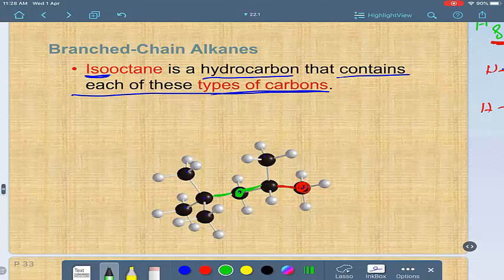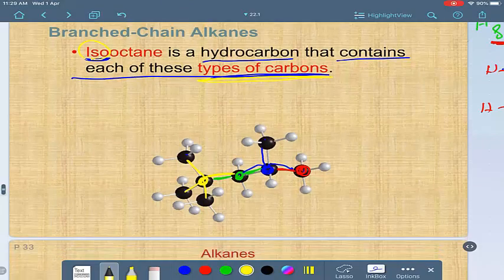And it has a tertiary carbon like this, with 3 carbon-carbon bonds. And also it has a quaternary carbon like this, with 4 carbon-carbon bonds. So this compound has all the types of carbons. If it is like this, we call these compounds iso.